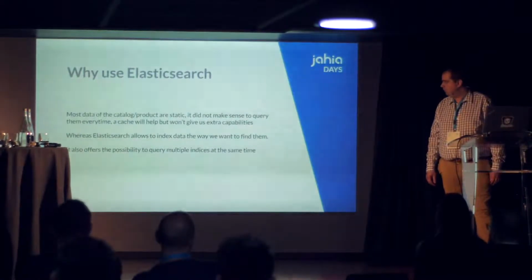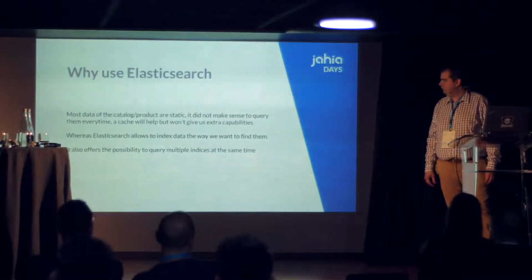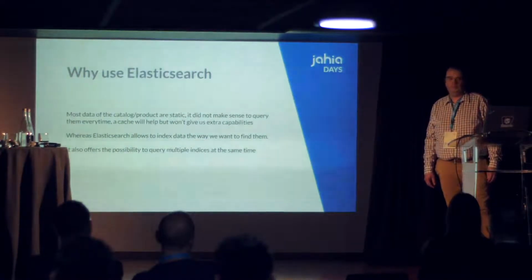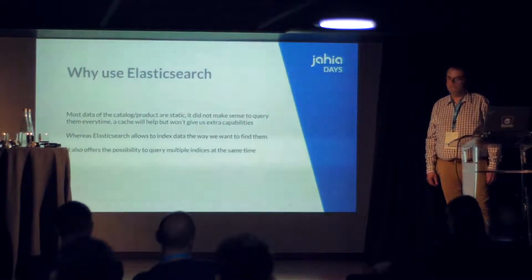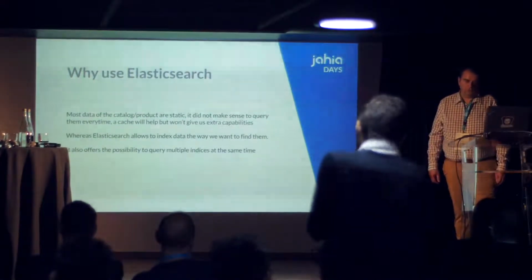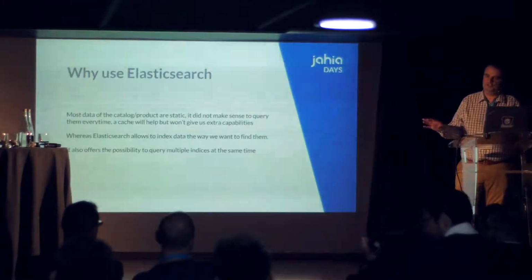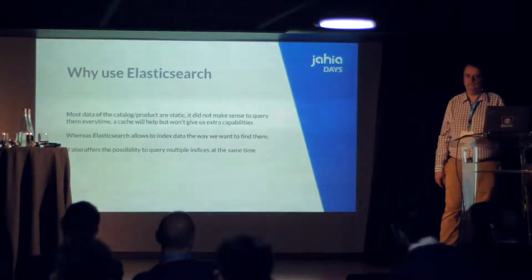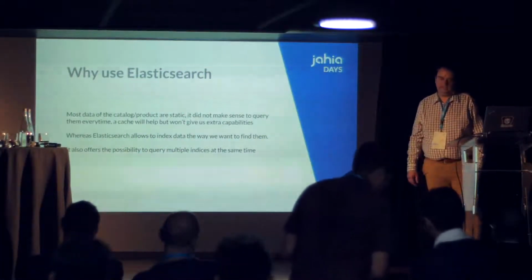Also, one interesting capability we discovered from Elasticsearch is that it's possible to create multiple indices at the same time. So you can store your data, split them, enrich them in multiple indices, and reconcile those data during the query and reaggregate them.